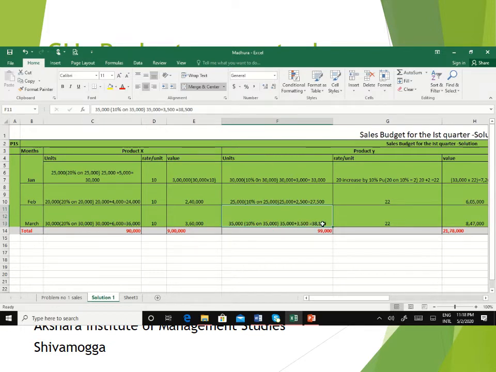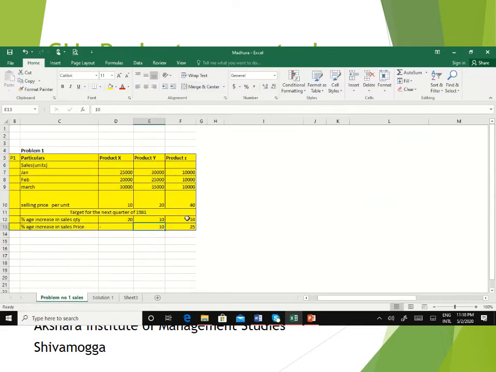So in total 38,500. And now there is a change in rate per unit also for product Y. So there is a 20% increase by 10%. Just have a look in the problem. So 20 rupees is the selling price per unit of 1980 of first quarter and now you have to increase it by 10%. Here selling price 10%.